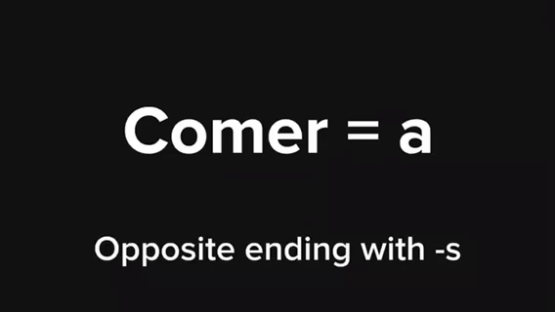Let's try it out. Let's say this time I want to say don't eat. We know that the yo form of comer is como. Next, we drop the o, com. Finally, we add the opposite ending with s. So let's look at it. Comer is an ER verb, so therefore its opposite ending is an A. As a result, we get comas. Altogether, we get no comas, don't eat.